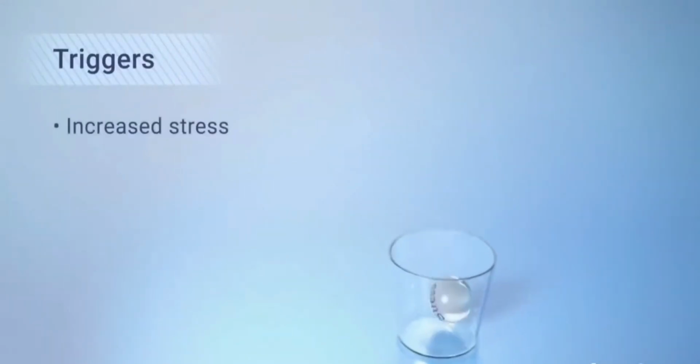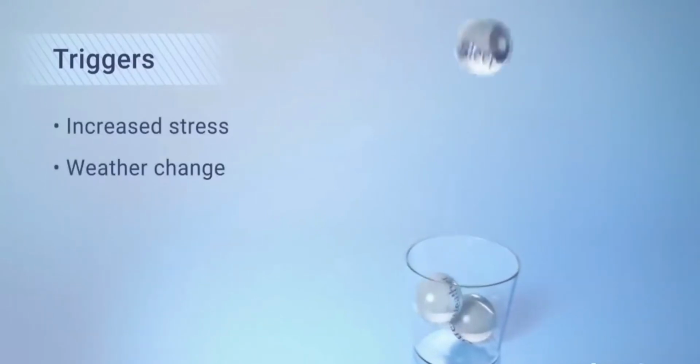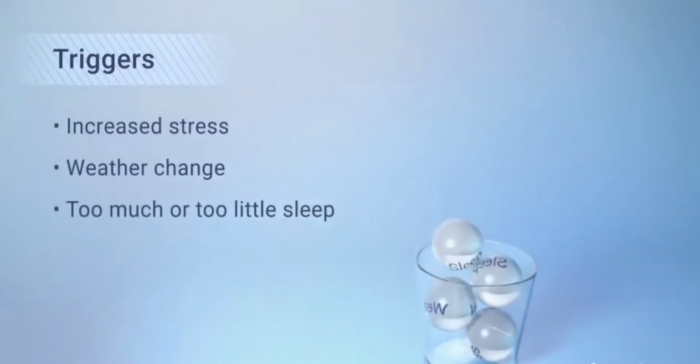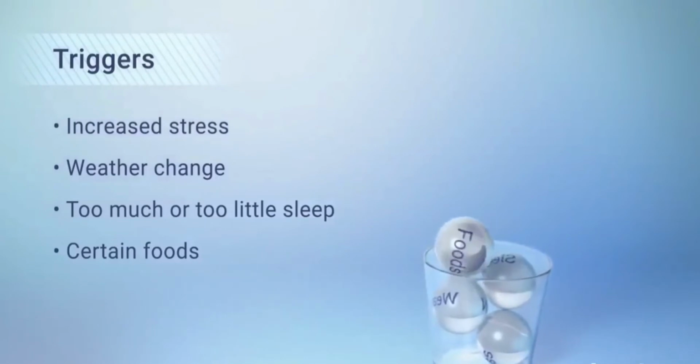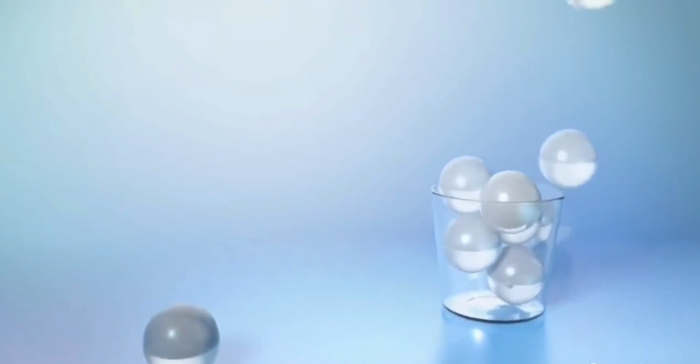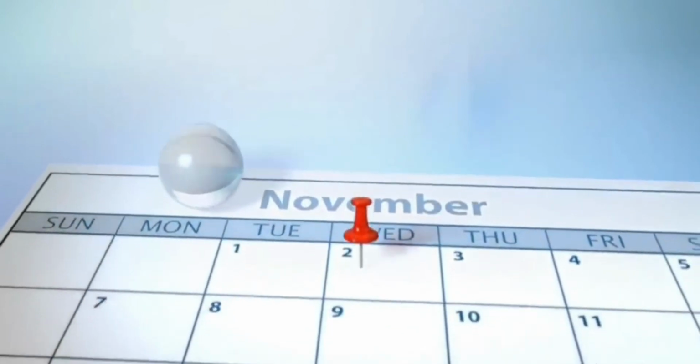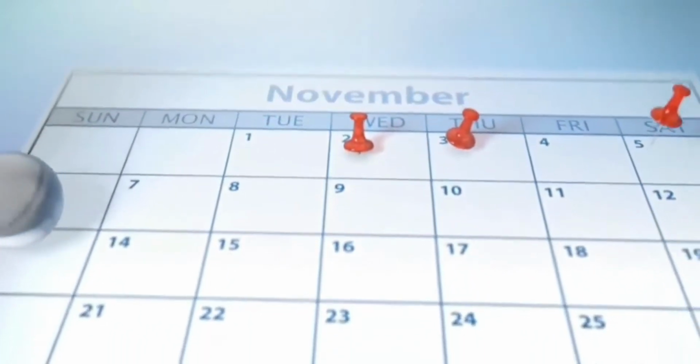Migraine attacks are often brought on by specific stimuli or triggers such as increased stress, weather change, too much or too little sleep, or certain foods. Since it may be a cumulative effect of several triggers, avoiding as many known triggers as possible can help reduce the number of attacks.